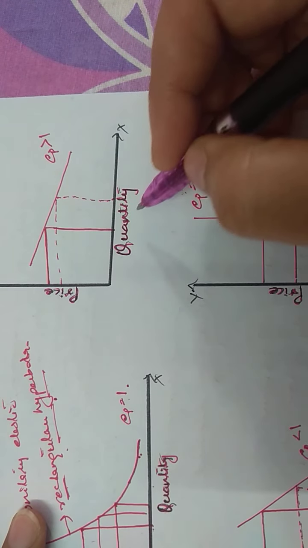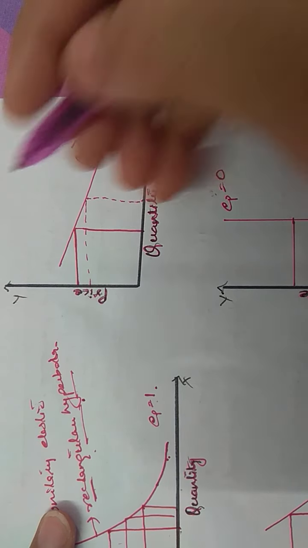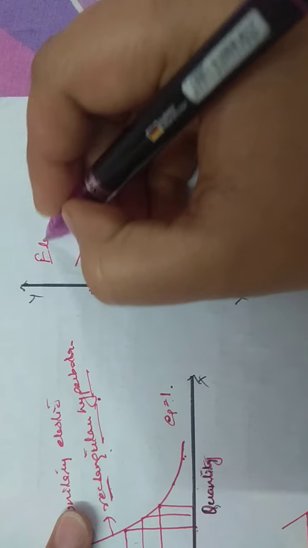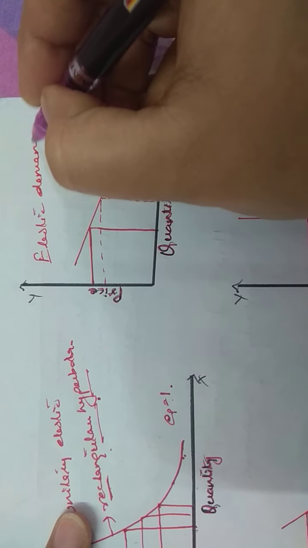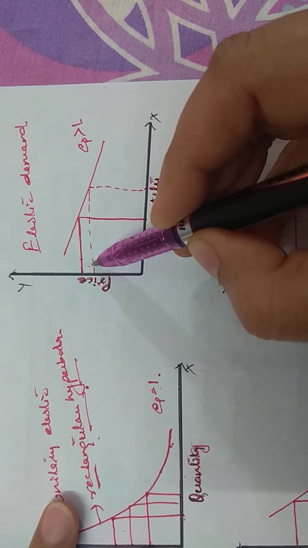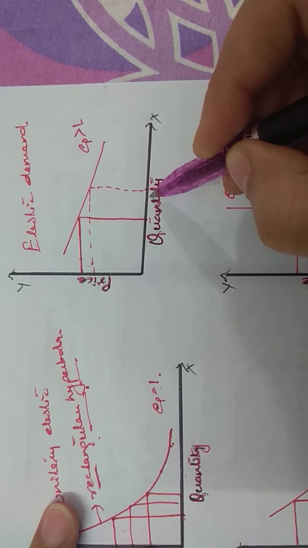Now, this is elasticity greater than 1. This we find in case of elastic demand. You can see for a small change in price, the change in demand is more.